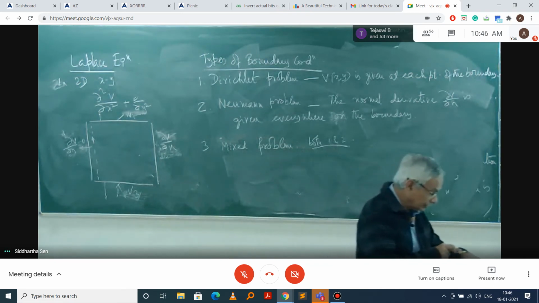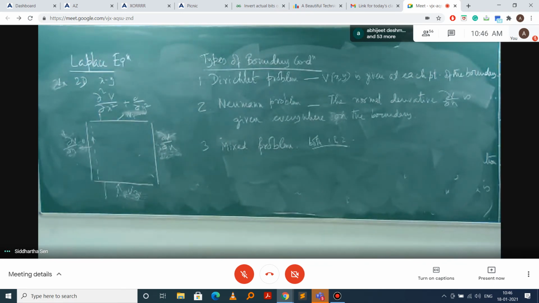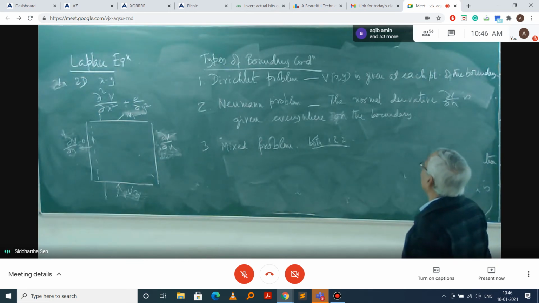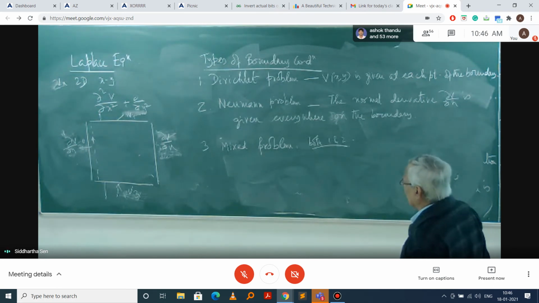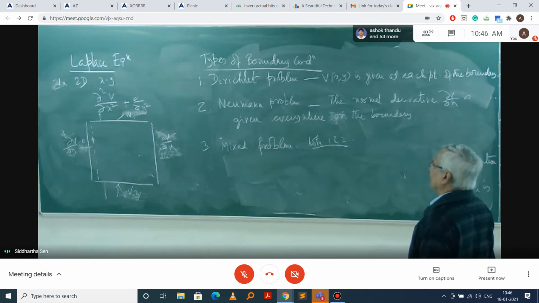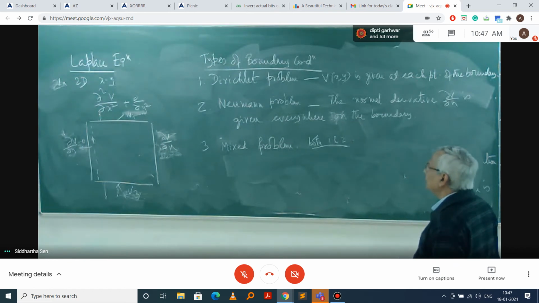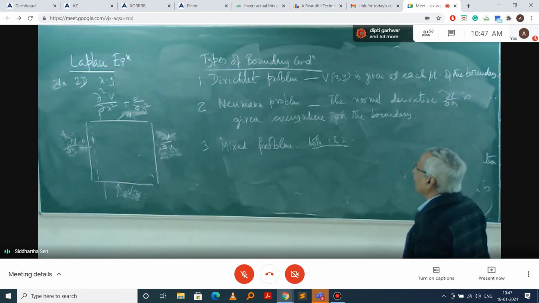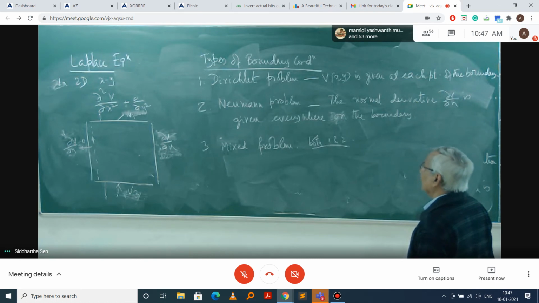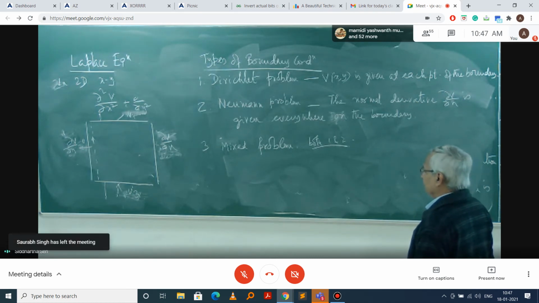So these are important things: if we find one solution which satisfies these conditions, we need not look for another, because it will always be a unique solution. That is a very important observation. And there are a few peculiarities.